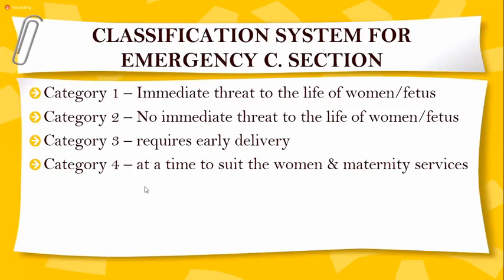The classical system for emergency cesarean section: Category 1, immediate threat to the life of the woman or fetus. When you find that if you do not do a cesarean section as quickly as possible, it can lead to a threat to the life of the patient and the fetus as well. Category 2, no immediate threat to the life of woman and fetus. Category 3, requires early delivery. Category 4, at a time to suit the woman and maternity services. That means an elective cesarean section, or one with three previous scars, will be category 4.